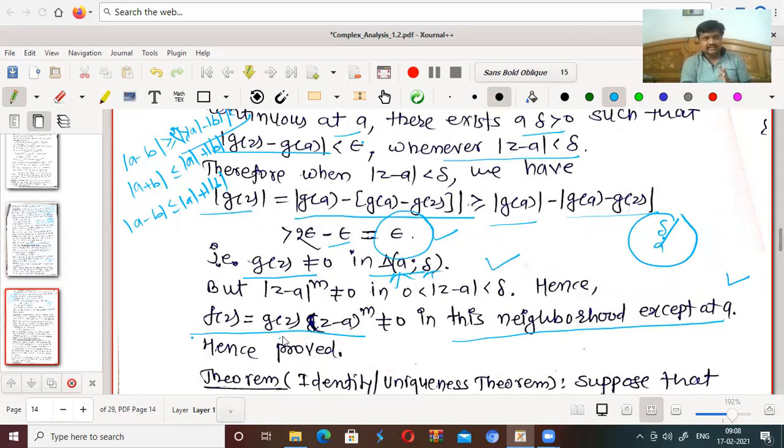We have seen that Gz is not equal to 0 in the neighborhood of A also. So this whole term is not equal to 0 in the neighborhood except at A, and hence proved. So every 0 is isolated.